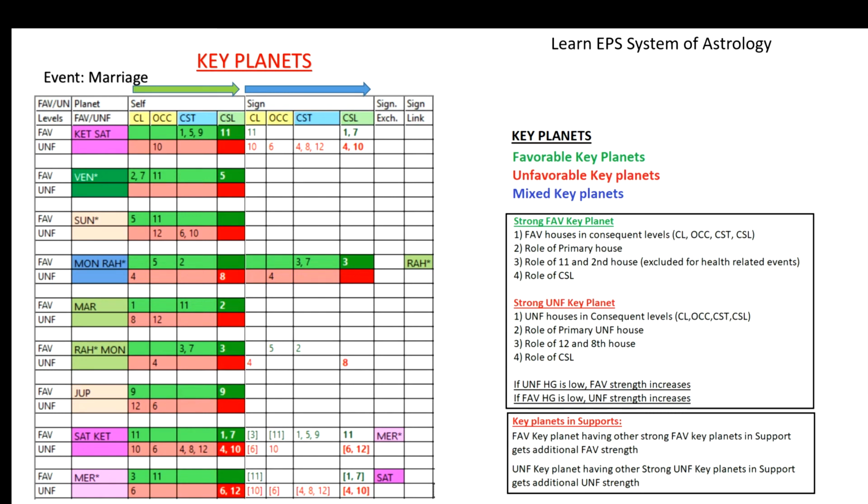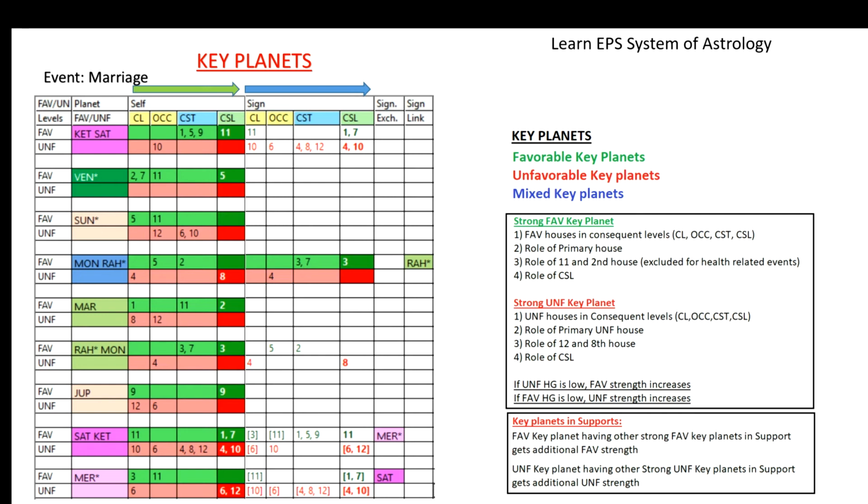Somehow or the other, most of the planets, as they are running dasa, bhukti, antra, will face some sort of troubles. It means the native will face some sort of hurdles. So whether hurdles are present or not depends on that unfavorable house grouping, and also on the favorable house grouping, and that level of unfavorable will be there. But when most of the planets have that unfavorable house grouping, we can say that the native has many planets that are unfavorable. So I mean that the native will have more hurdles in his life.